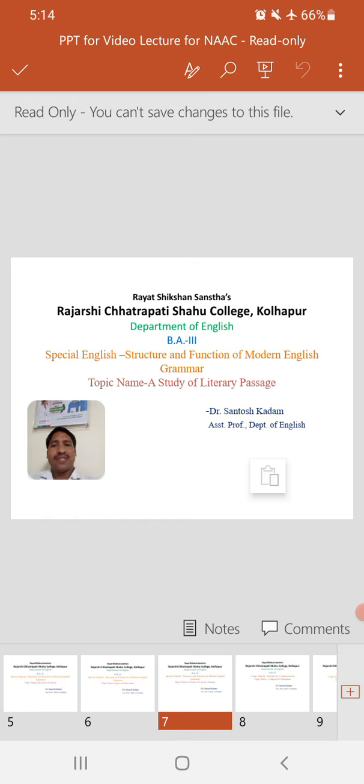First of all, I would like to discuss here some features of a literary passage. The first feature is that it uses a particular device. According to some writers, Bloomfield, Ferdinand Saussure, and other grammarians, we have particular ornaments, and these ornaments are present only in literary language. Ornaments are not another thing, ornaments are only devices.